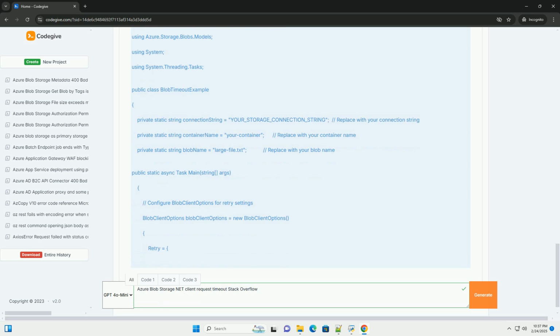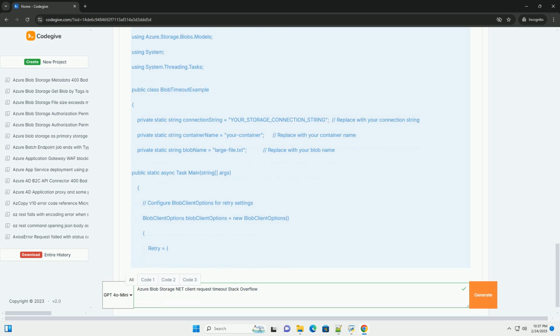Idempotency. Design your operations to be idempotent. If a timeout occurs during a write operation, a retry might result in duplicate data if the operation partially succeeded on the first attempt. Monitor performance. Regularly monitor the performance of your Blob storage operations using Azure Monitor or other monitoring tools. This can help you identify and diagnose timeout issues before they impact your users. Test under load. Thoroughly test your application under realistic load conditions to identify potential timeout issues.